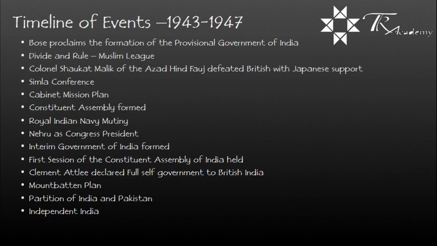Clement Attlee declared full self-government to British India. Then came the Mountbatten Plan to partition India and Pakistan. Then India became an independent, sovereign, secular country.